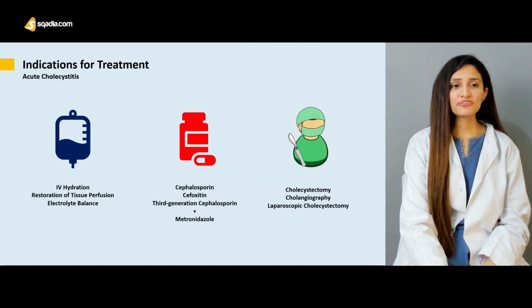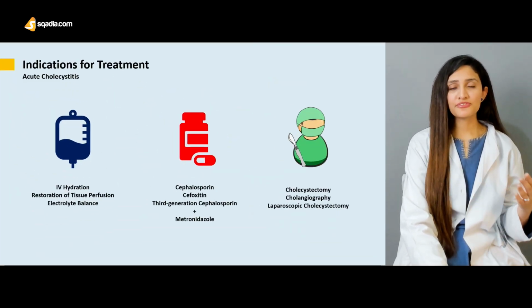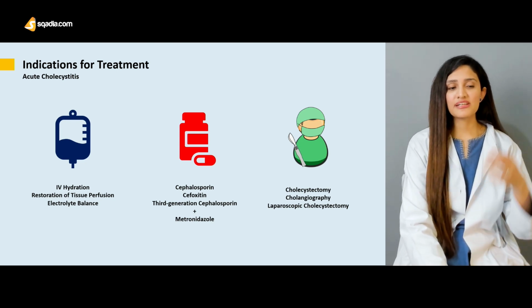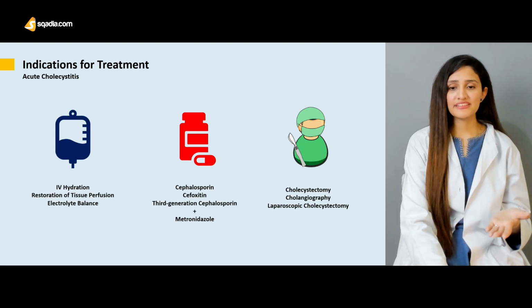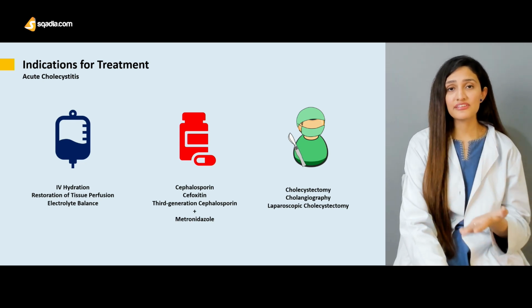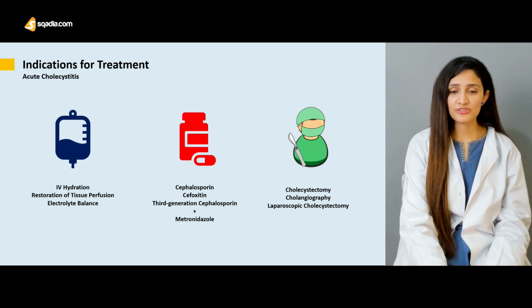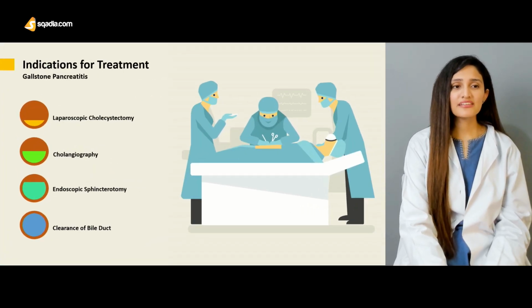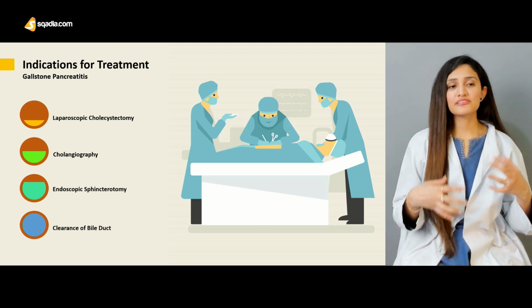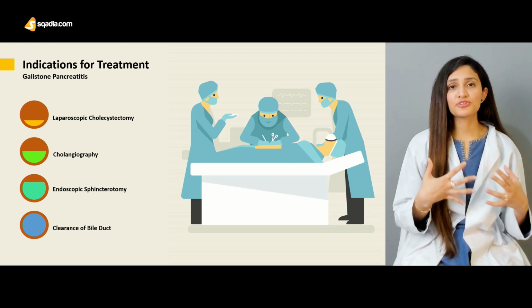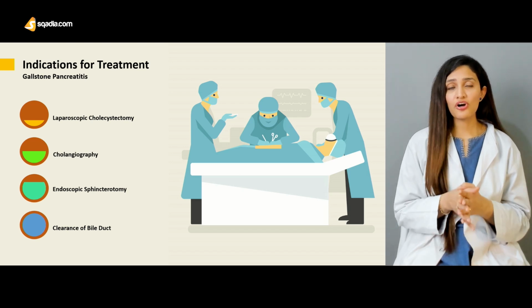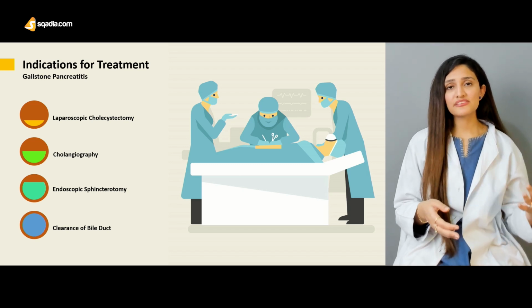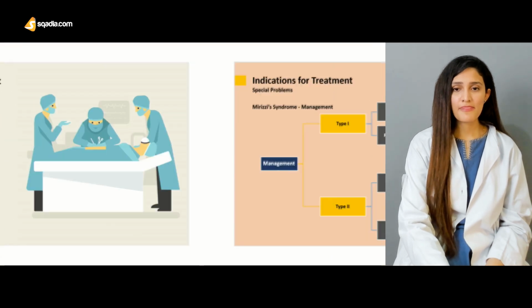We'll be talking about the indications for treatment for complications such as acute cholecystitis. We can provide the patients with hydration, with antibiotics, and ultimately, if it's a severe condition, the patient might have cholecystectomy done. And then we will be seeing the treatment options for patients with gallstone pancreatitis, which is also one of the complications of gallstone disease. So what are the treatment options available?